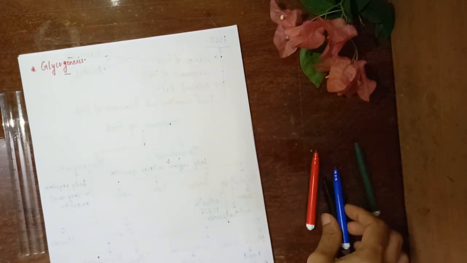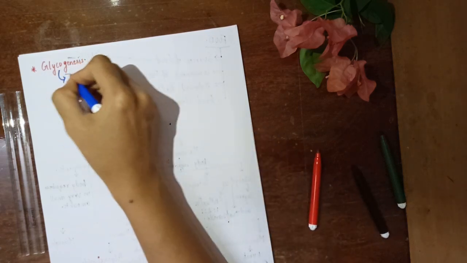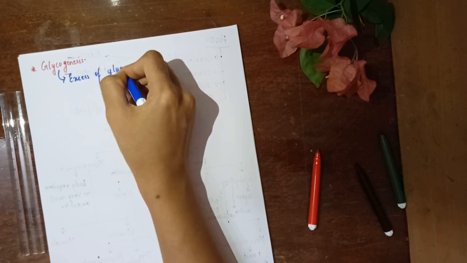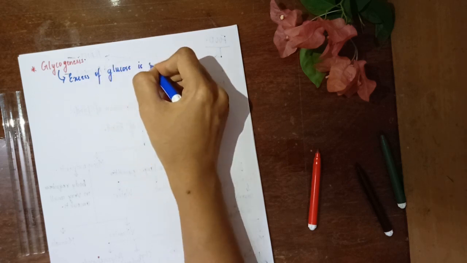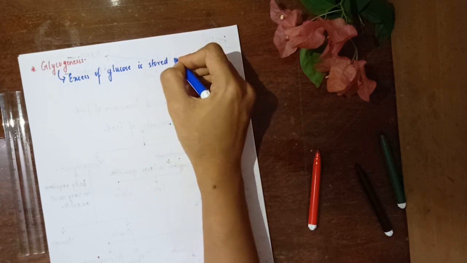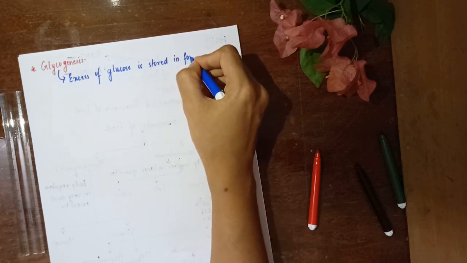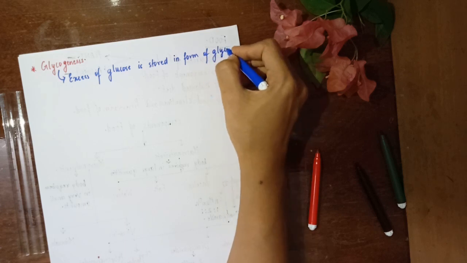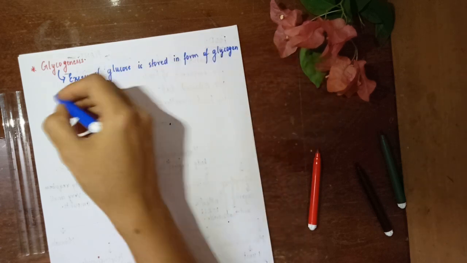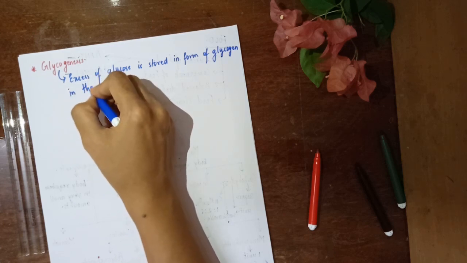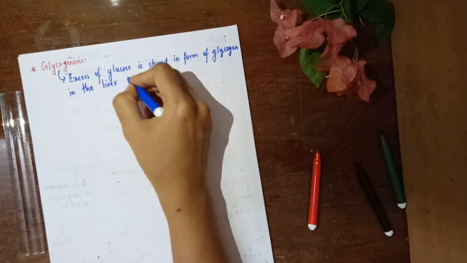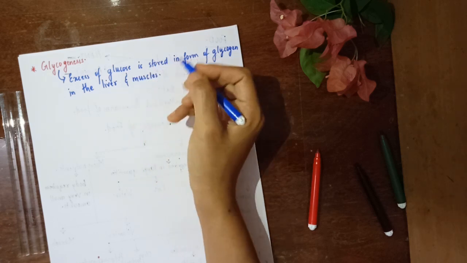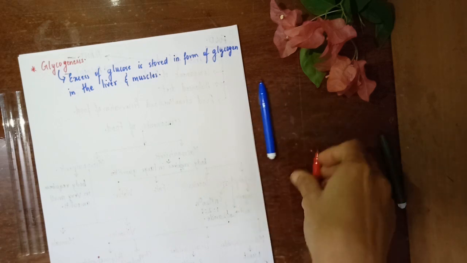Now, glycogenesis is a process wherein excess glucose is stored in the form of glycogen in the liver and muscles. Okay, and this process is called glycogenesis.